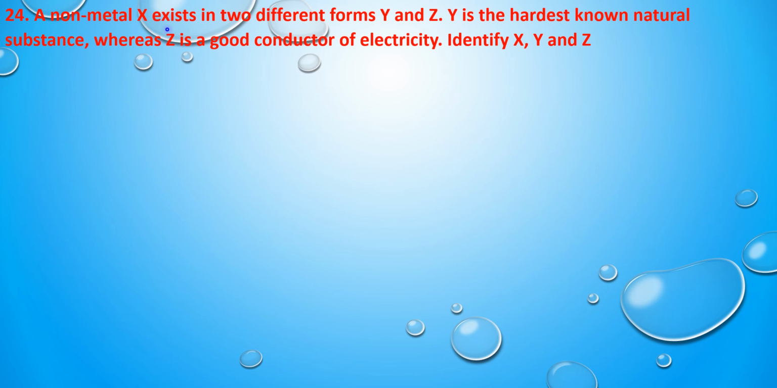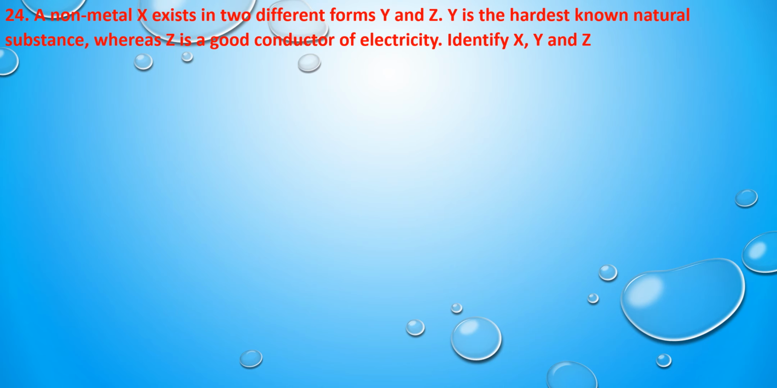Next question, a non-metal X exists in two different forms, Y and Z. So they have given a non-metal X which is present in two different forms, Y and Z. Y is the hardest known natural substance, whereas Z is a good conductor of electricity. Identify X, Y and Z. Here X is a non-metal which shows two different forms. If an element shows two different physical forms, then it has the allotropy property. So X has the allotropy property.